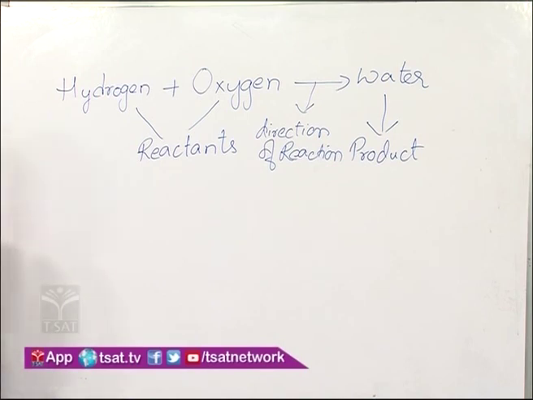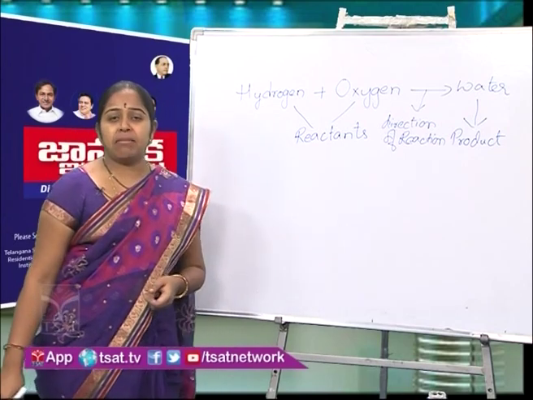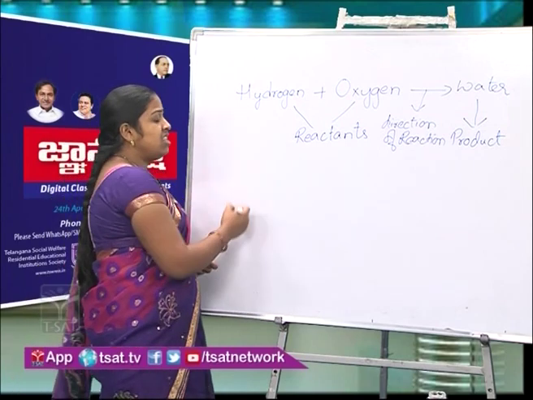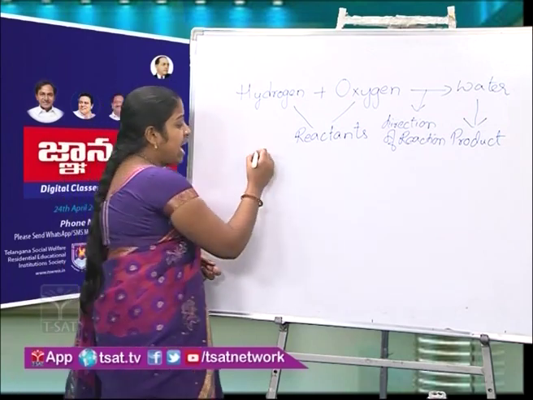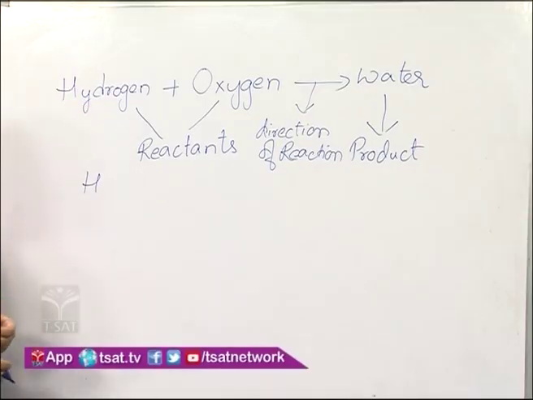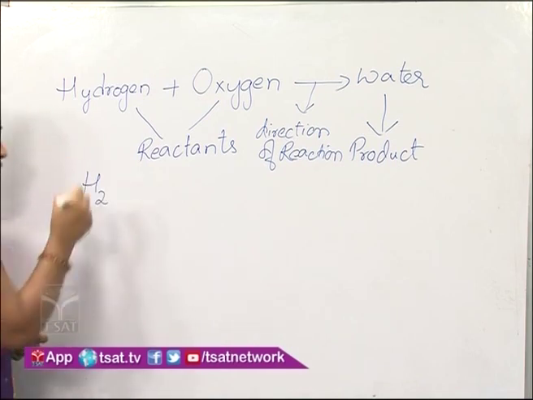Now we can make it more precise and useful by using the symbols and chemical formulae of the reactants and products. Now we know the symbol of hydrogen, it is H. Now atomicity of hydrogen is 2, so we write the molecular formula of hydrogen as H2.